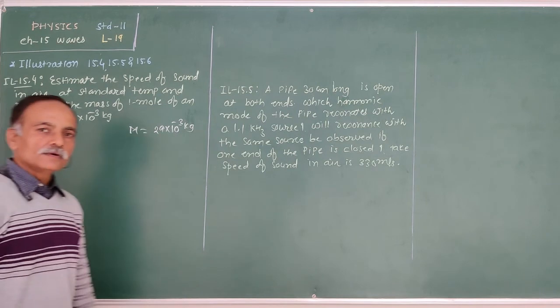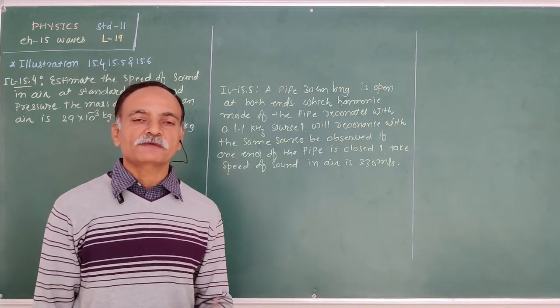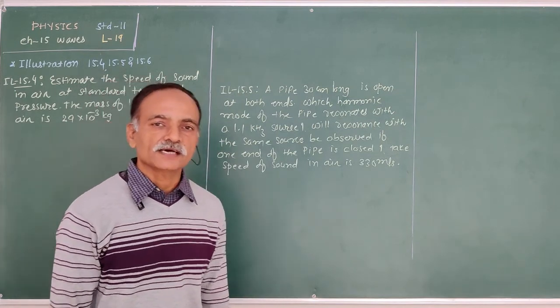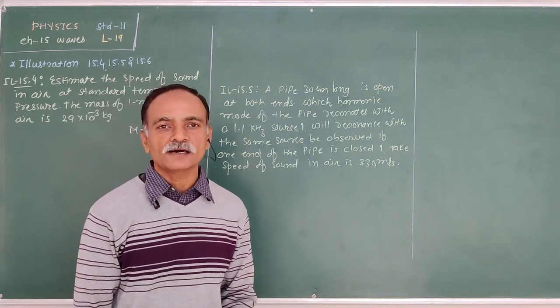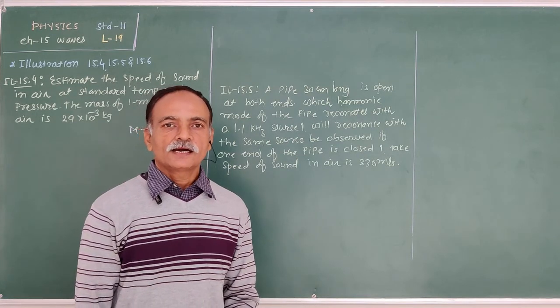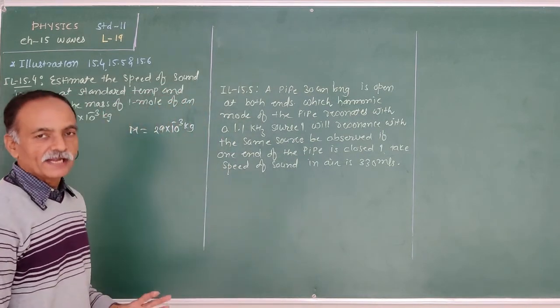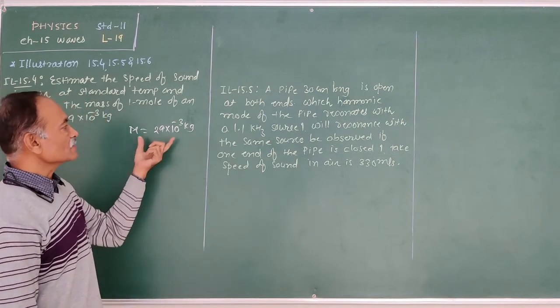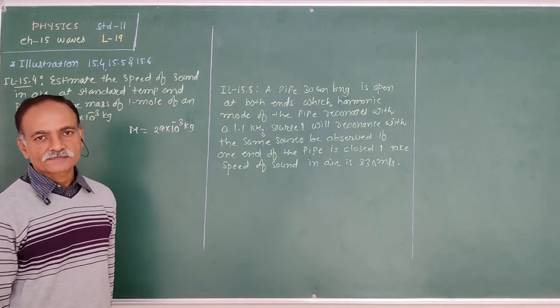Now we know Newton's formula for the speed of a sound wave: v is equal to under root of pressure upon density of the medium. For that purpose, first we have to find out the density. Density is equal to mass upon volume. The mass of one mole of air is given.